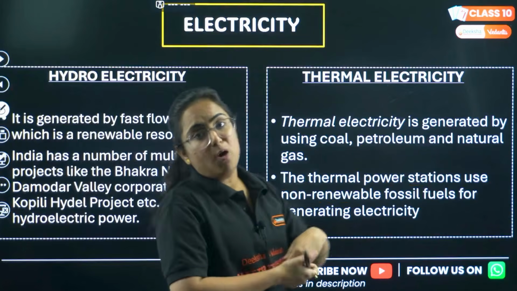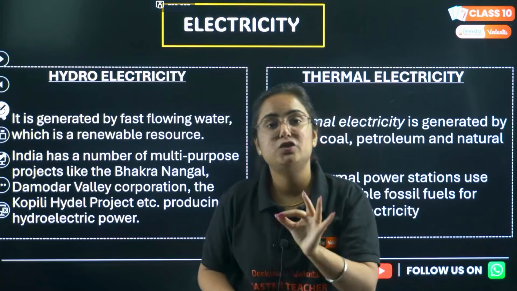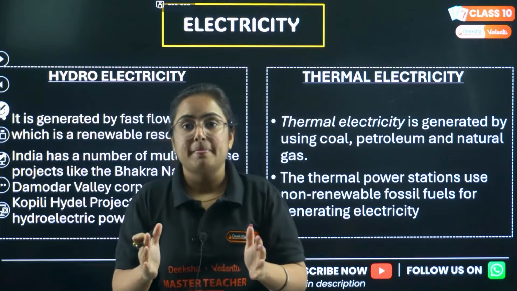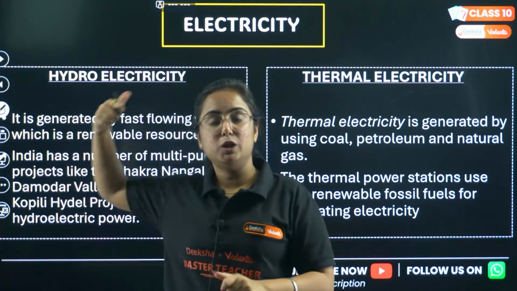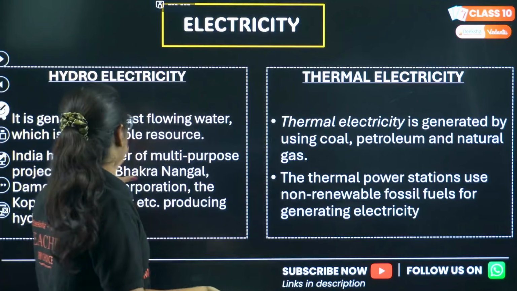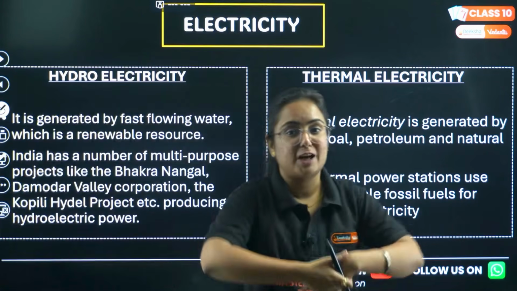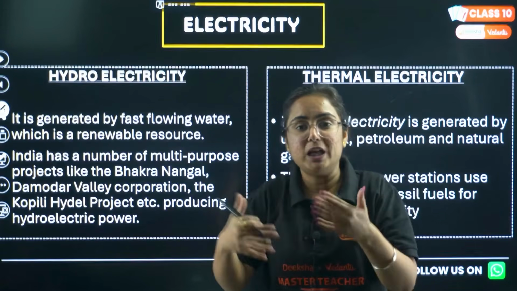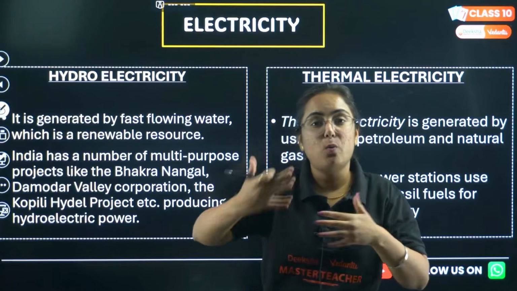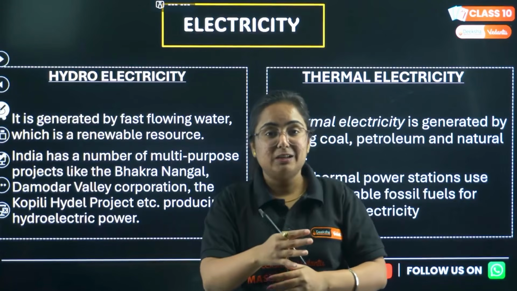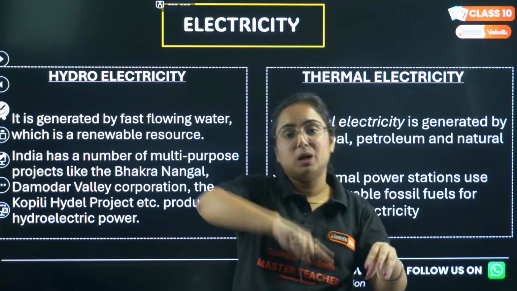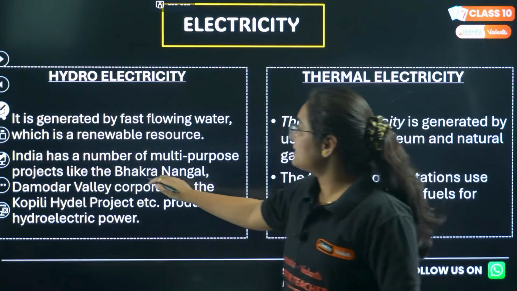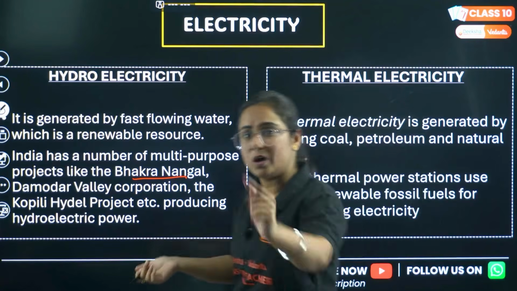Okay. Now moving to how electricity is generated using these energy resources. Very important topic. Hydroelectricity. So we know that India is a land of rivers, right? And water is a renewable resource. By the speed of the flowing water, turbines can be added so that the energy can be converted to electric energy. Many hydel projects are there in India, for example, the Bhakra Nangal project on the river Satluj.